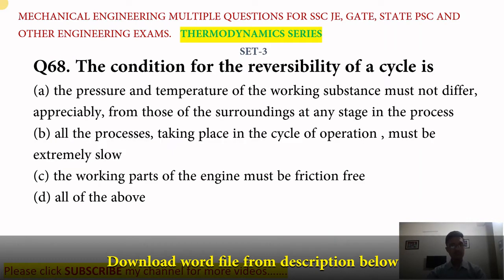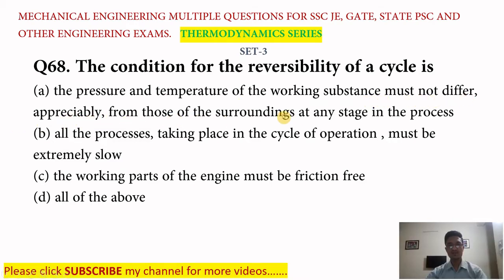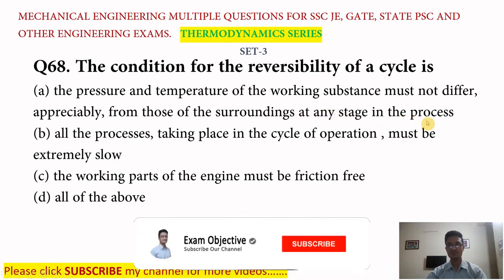Next question is, the condition for the reversibility of a cycle is, we have four options. Option A, the pressure and temperature of the working substance must not differ appreciably from those of the surroundings at any stage in the process.